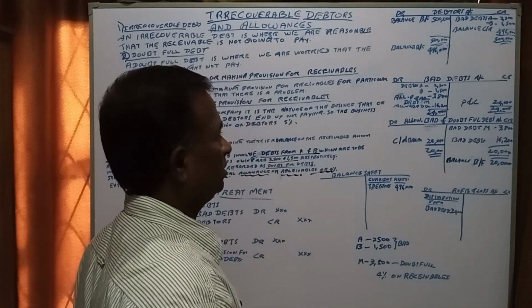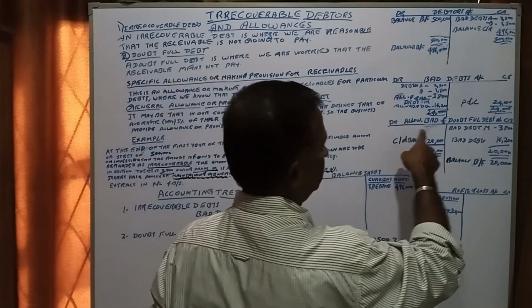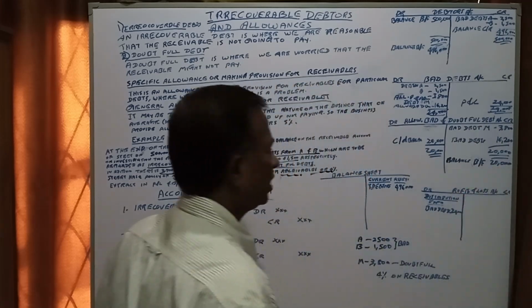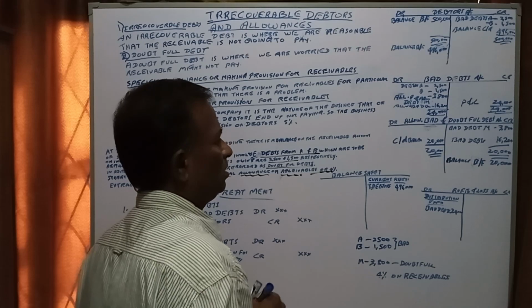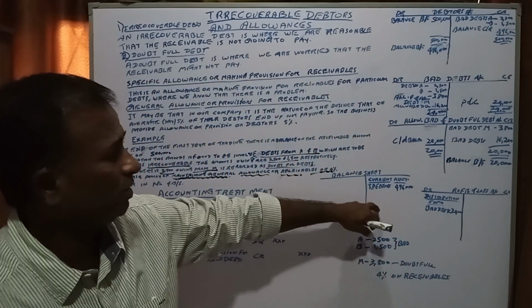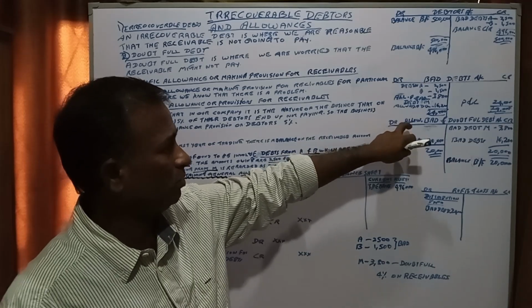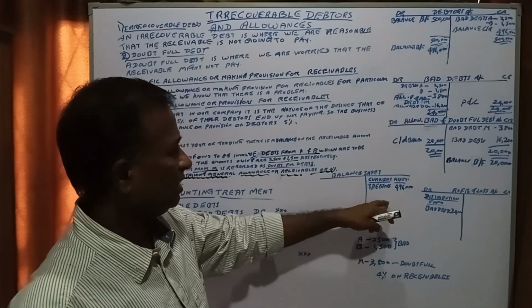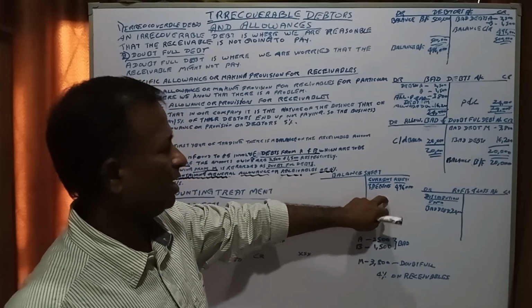Okay. Then allowance for bad and doubtful debts is 20,000. Allowance means provision for bad debts. Allowance or provision has to be deducted from the debtors and shown in the balance sheet, right?